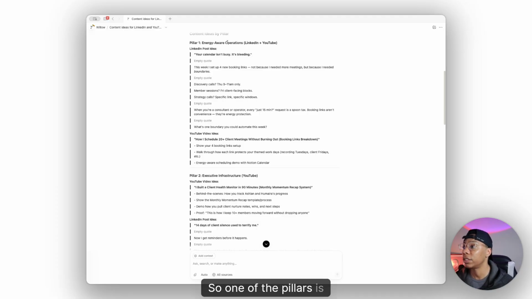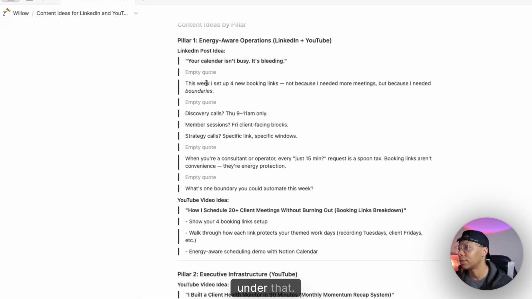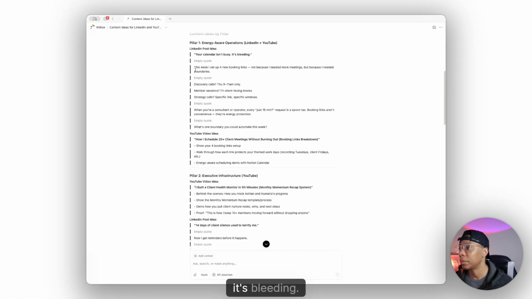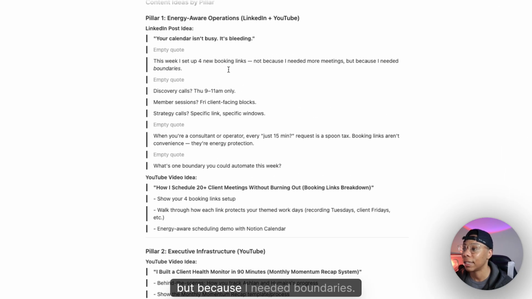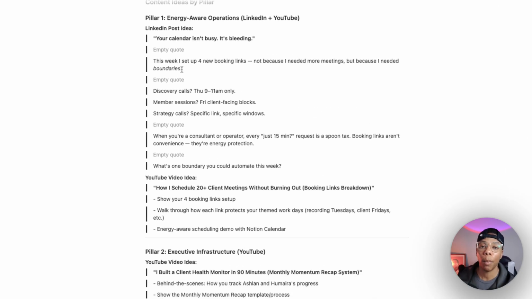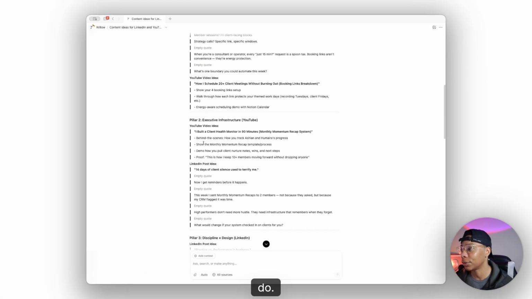So one of the pillars is energy awareness operations. So it understands that, and it gives me content under that. So it says your calendar isn't busy, it's bleeding. This week, I set up 4 booking links, not because I needed more meetings, but because I needed boundaries. Perfect, right? This is definitely something I would say or do.